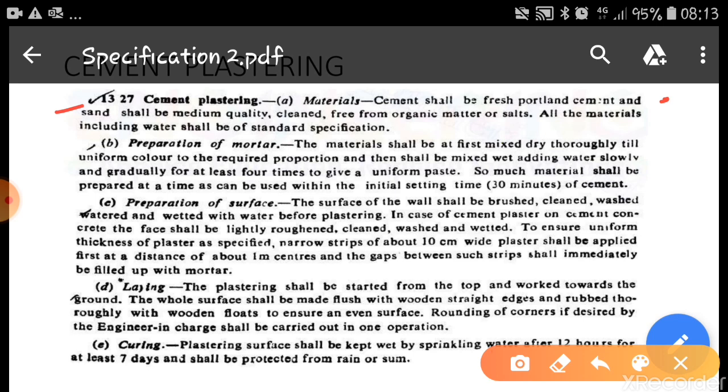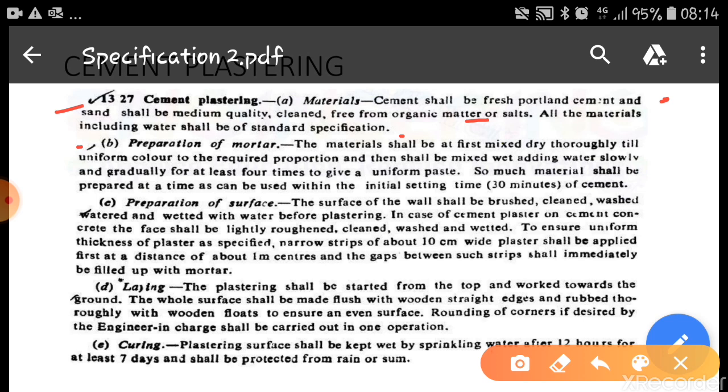Sand should be medium quality, clean, free from organic matters and salts. Normally for the plastering we are using medium or fine quality of sand, and it should be free from salts, otherwise later the salt portions will appear and it will destroy the surface. All the materials including water shall be of standard specifications. Water which is fit for drinking can be used. So these are the specifications which are required for materials.